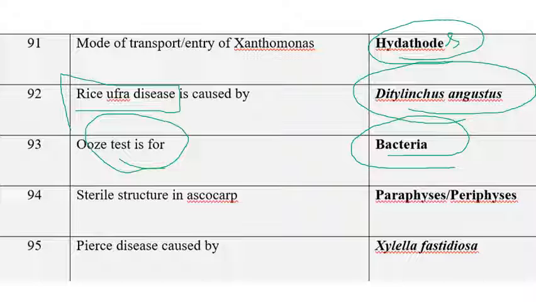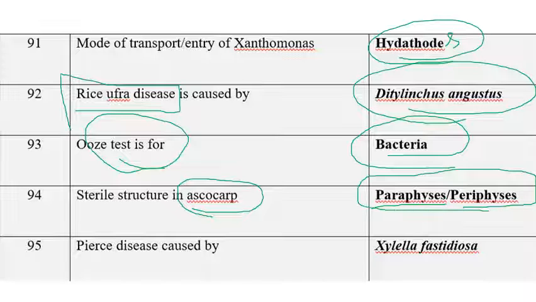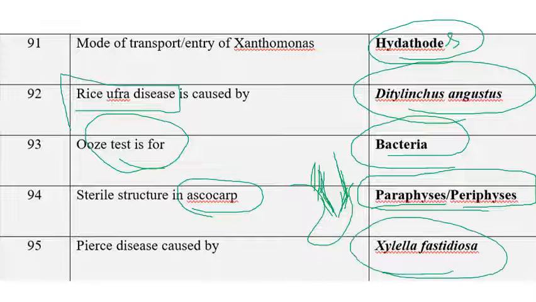The next one is the sterile structure of ascocarp. Paraphyses or periphyses are the sterile structures in the ascocarp, because if you see here, hair-like structures are present. That is paraphyses or periphyses, based on the direction that may change. The next one is Pierce disease of grapevine, caused by Xylella fastidiosa. It is the first plant pathogenic bacterium to be completely genome sequenced, by Simpson in 2000.